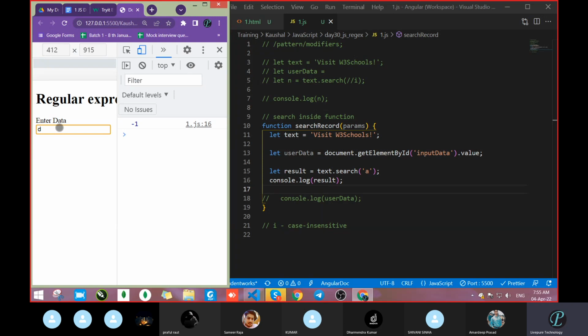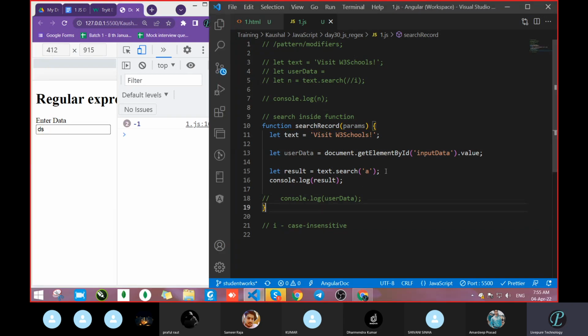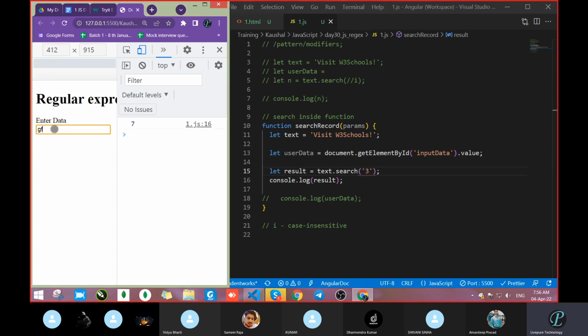Actually we got -1 because the record was not found. So we are searching just a hard coded value now. Just go with 3. What output will we get? Let's see. We got 7, the 7th position. Correct. Means 3 is available at the 7th position.